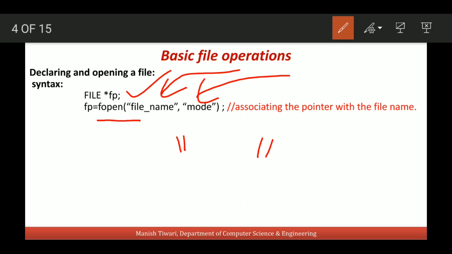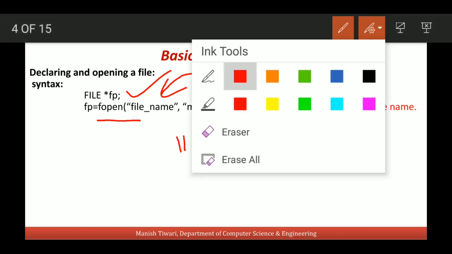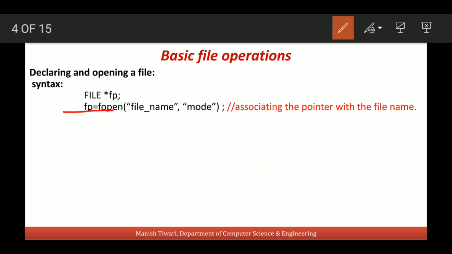The mode of the file means what operation we want to do with this file. Writing fp is equal to fopen will associate this file name with this file pointer fp. So writing fp is equal to fopen means we are opening a file and we are associating this file with the file pointer fp.